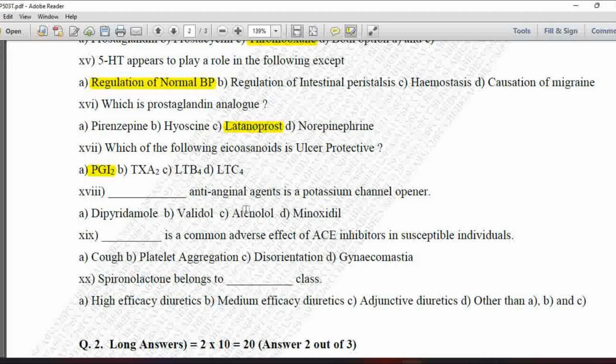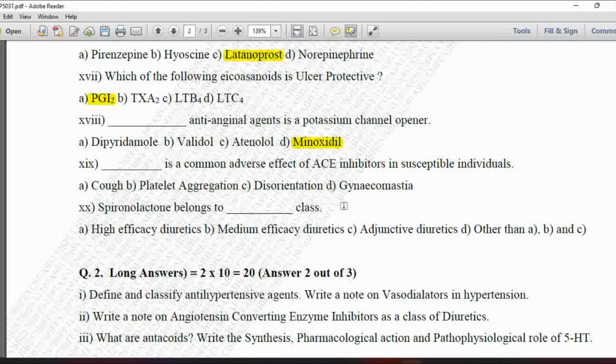Next MCQ, dash anti-anginal agent is a potassium channel opener. Option A is dipyridamole, B is validol, C is atenolol, and D is minoxidil. So the anti-anginal agent which is the potassium channel opener is minoxidil. All the others are not potassium channel openers.